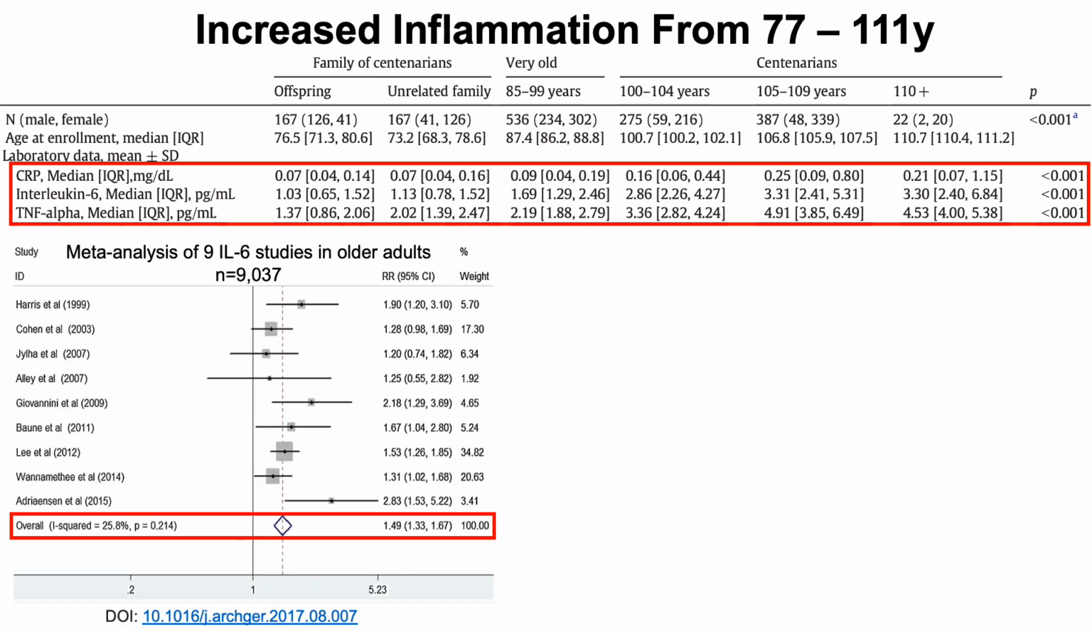So I've gone over CRP in another video. I'll link to that in the right corner. Let's have a look at the other data, IL-6 and TNF-alpha. So first, in a meta-analysis of 9 IL-6 studies, this just shows that having higher IL-6, and I've rectangled that on the bottom, there's a 49% increase in all-cause mortality risk with higher IL-6 values compared to lower values. So just verifying that having higher IL-6 during aging is not good.